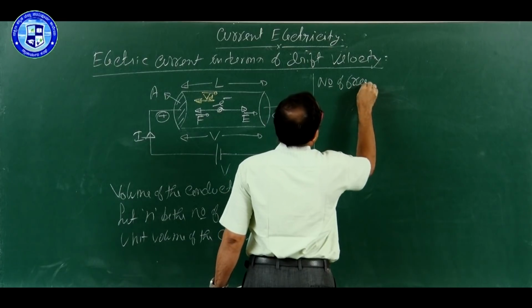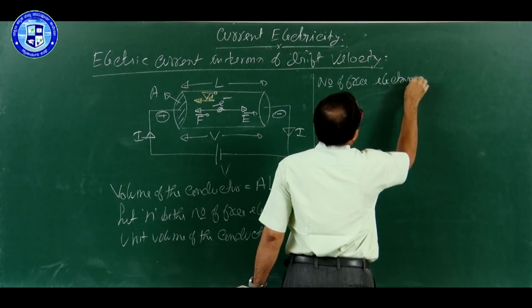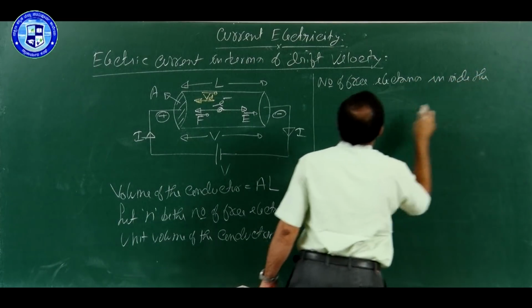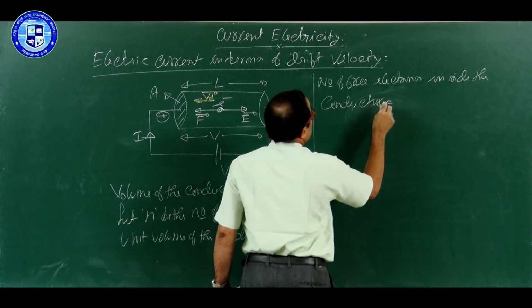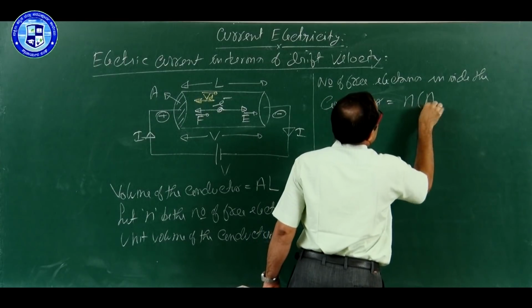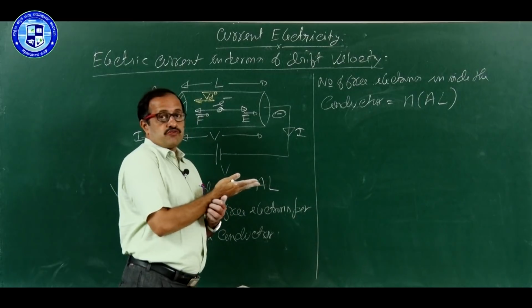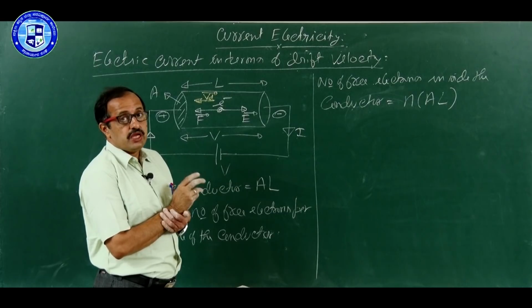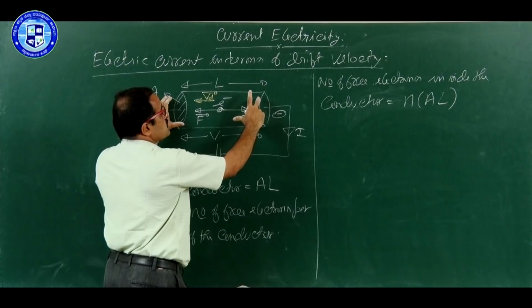Next step, number of free electrons inside the conductor: N into A into L. That much free electrons are there. And what is the charge of each electron? Minus E. Therefore, what is the total free charge inside the conductor?